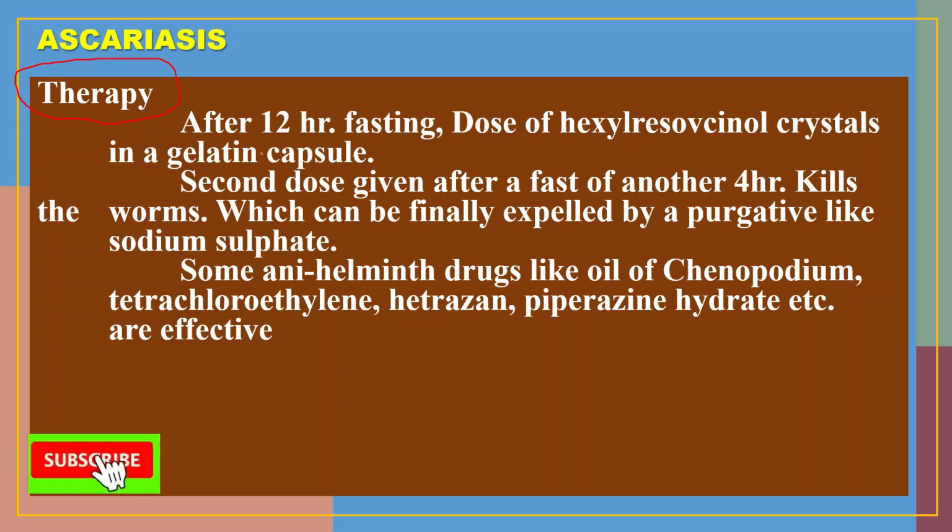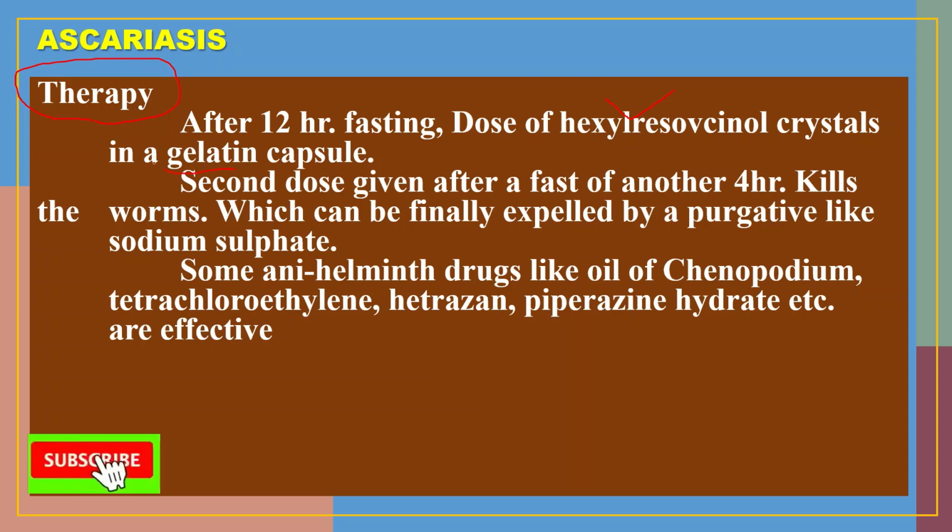Then the infection can be treated with a dose of hexylresorcinol crystals, which is made in a gelatin capsule.